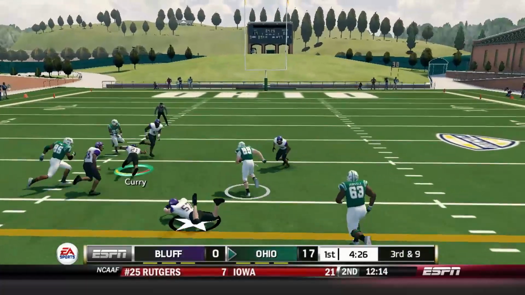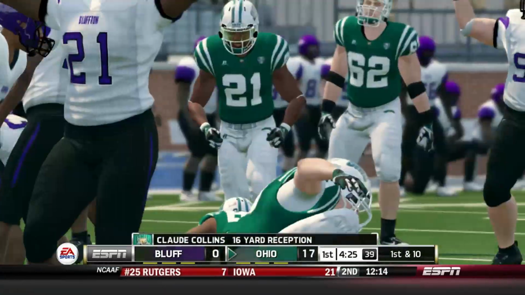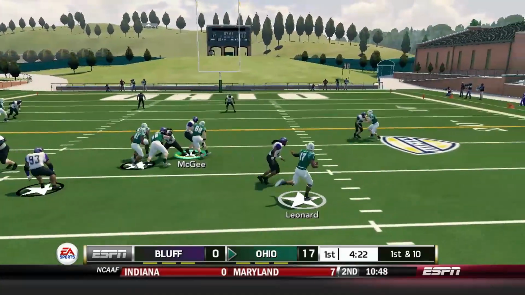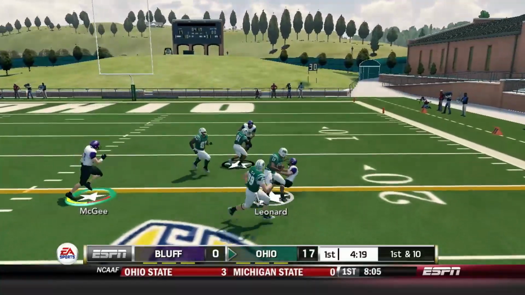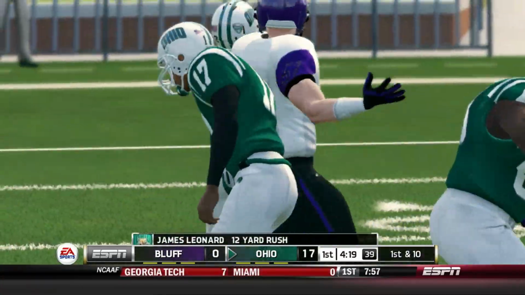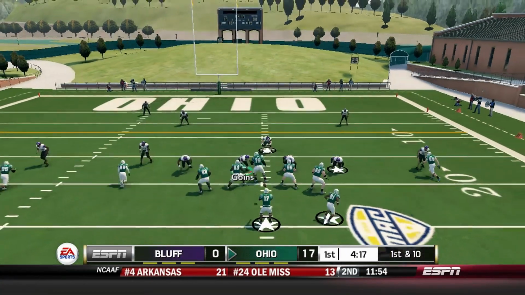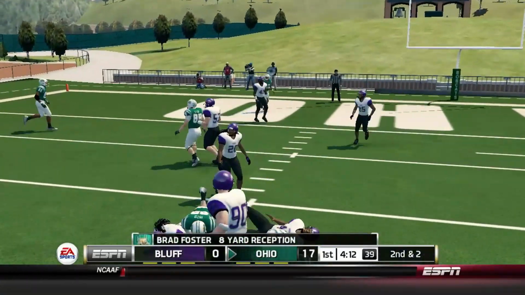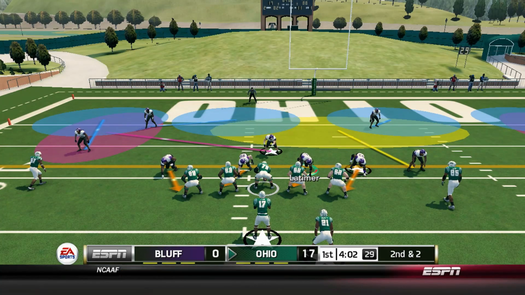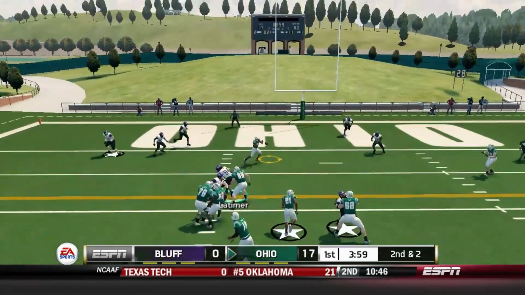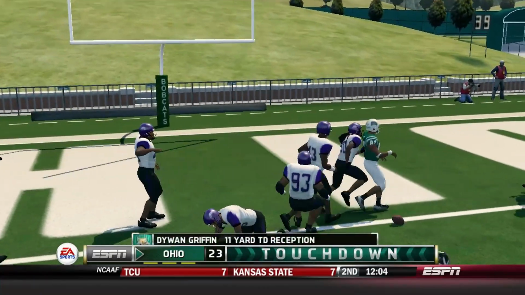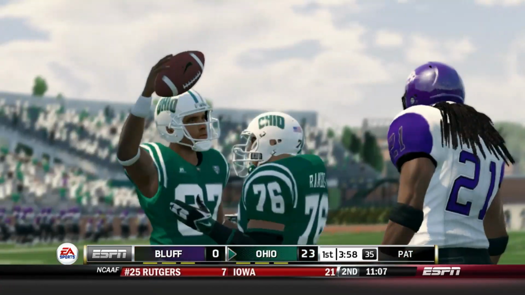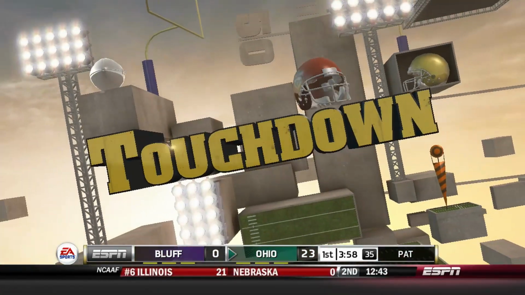So Ohio opening up with a pretty big lead, and that lead looks like it could get even bigger as they have another 1st and 10 to work with. Henry going to try to get to the right-hand side. He shoves off the first defender and is able to go for a 12-yard rush. So now 1st and 10. Leonard dropping back, going to the left-hand side. Gets to Foster, who nearly picks up the 1st down himself. And now 2nd and 2 again. Leonard looking around, finds an easy receiver over the middle. Dwayne Griffin shaking off a wimpy tackler, and it's another touchdown for the Bobcats.